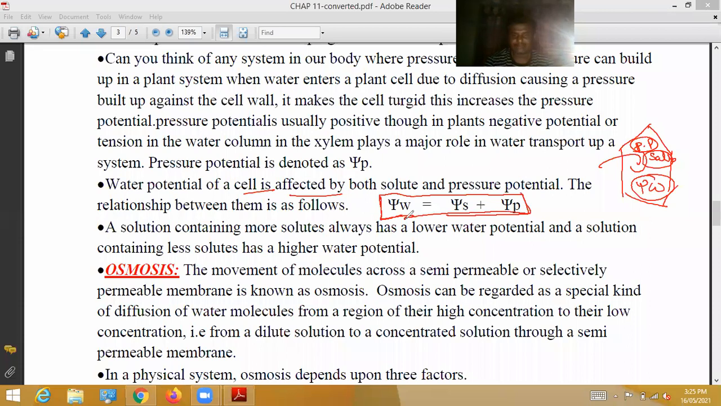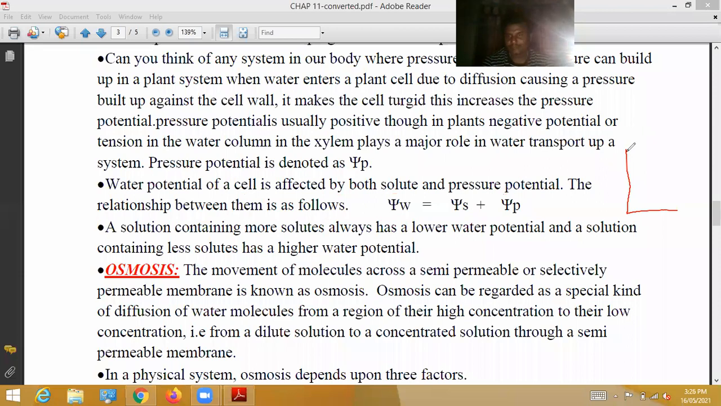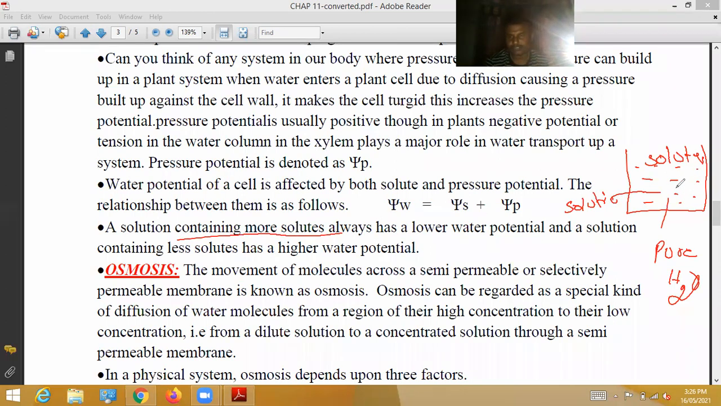Okay, here is one point you have to remember. What is that? A solution containing more solute. See here, this is the beaker. In the beaker, water is there. This is pure water. To this pure water, solutes are added. Then it is called a solution. A solution containing more solutes. This is the solution containing more solutes.